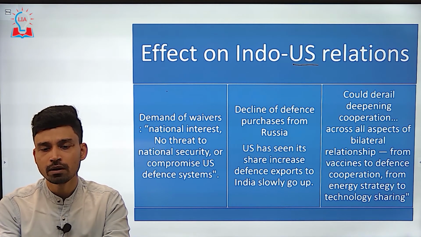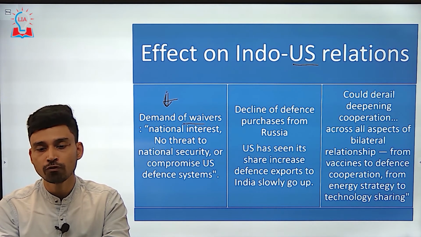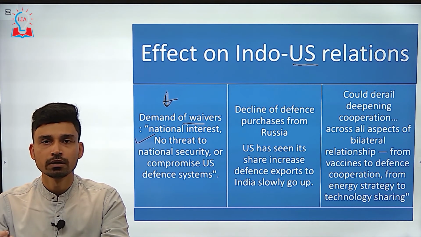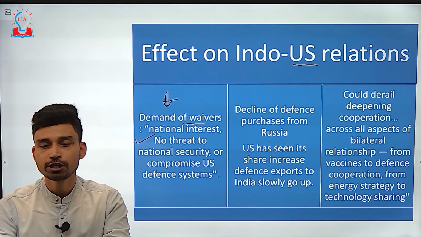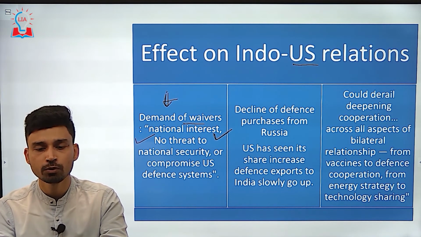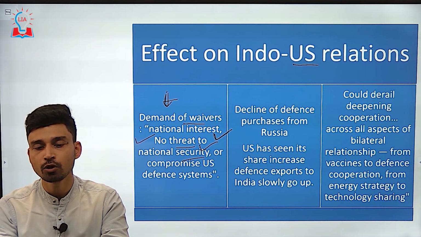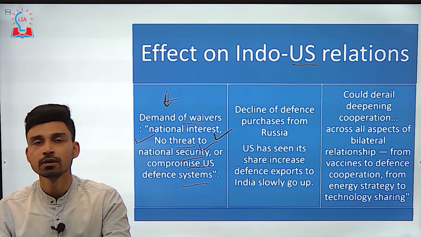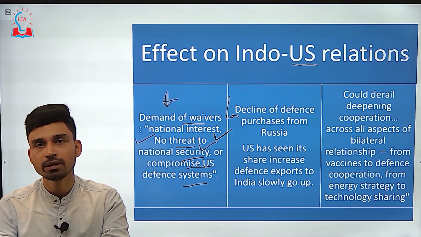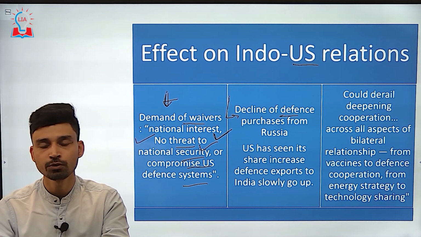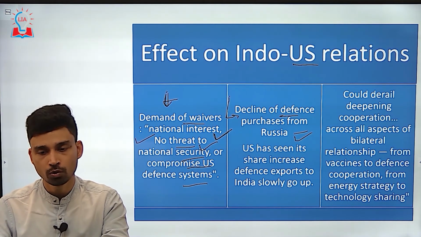The reason behind this is simple, because a lot of US politicians, congressmen and senators believe that the sanctions under CAATSA should be applied only on those countries which have a direct impact on the national interest of the USA. Since India's import does not pose any direct threat to national security or compromise the US defense system, India should be considered in the category of exception. As we have discussed before, American senators have also said that in the last few years there has been a decline of defense purchases from Russia, and defense export from the US to India has also gone up slowly.